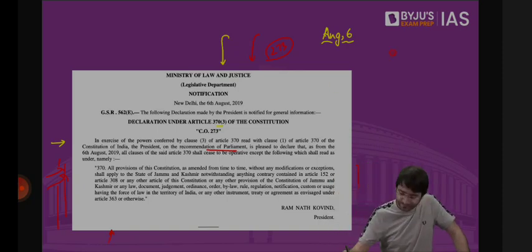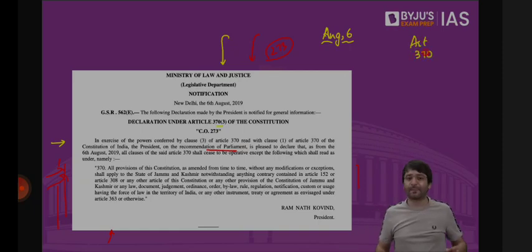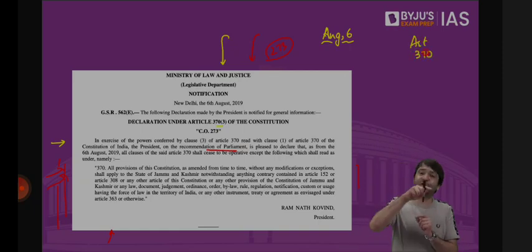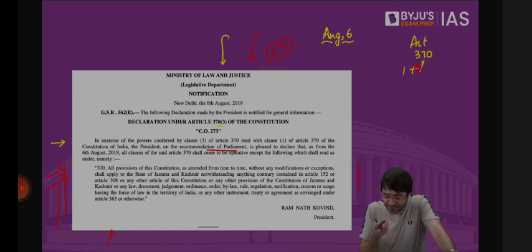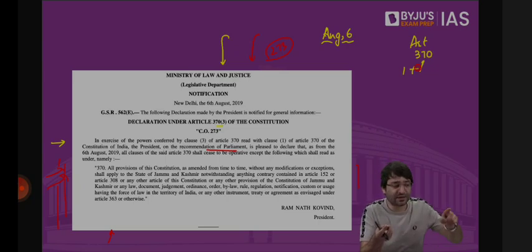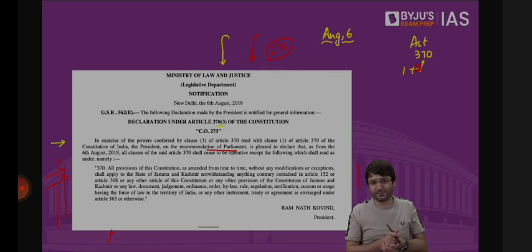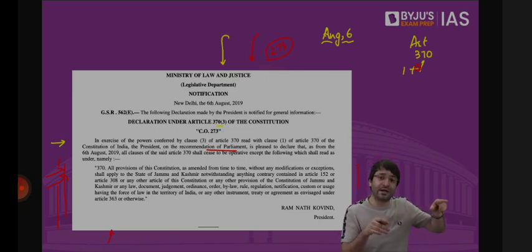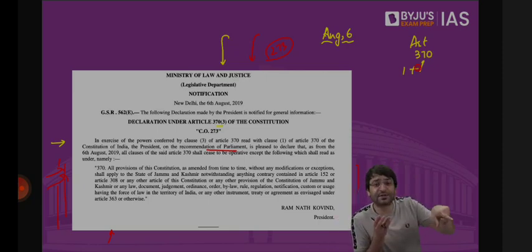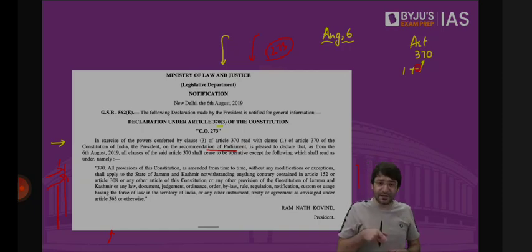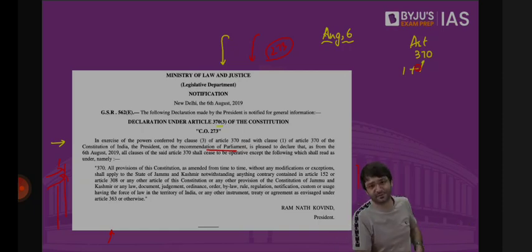But there is one thing, whether the Supreme Court will agree to that or not, that remains to be seen. Ideally, Article 370 was to apply other provisions of Indian Constitution to Jammu and Kashmir, other provisions other than Article 1 and Article 370. If the President issues an order under Article 370 saying Article 367 is to be modified, but in reality he is modifying Article 370 itself, this cannot be allowed. This is wrong, because Article 370 can be used to add or to extend other provisions of Indian Constitution to Jammu and Kashmir. How can this phrase, other provisions of Indian Constitution, other than Article 1 and 370, also mean that you are amending Article 367 to amend Article 370? Article 370 can be used to add other provisions, not to modify itself. But whether the court will agree to that or not, we'll have to wait and watch.